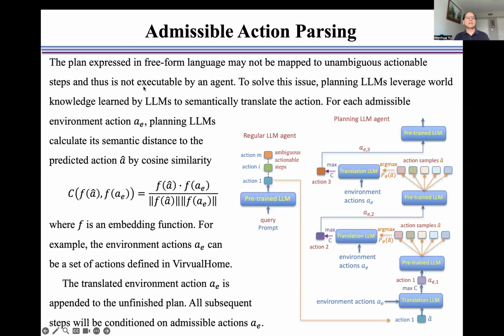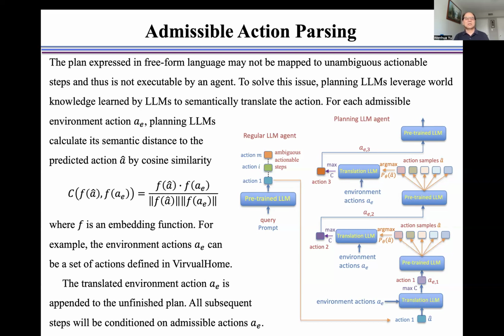The plan expressed in free-form language may not be mapped to unambiguous actionable steps and is not executable by an agent. To solve this issue, planning large language models leverage world knowledge learned by large language models to semantically translate the action.